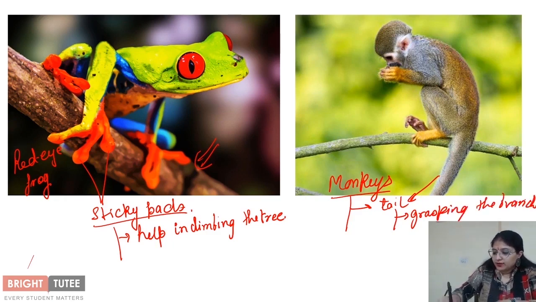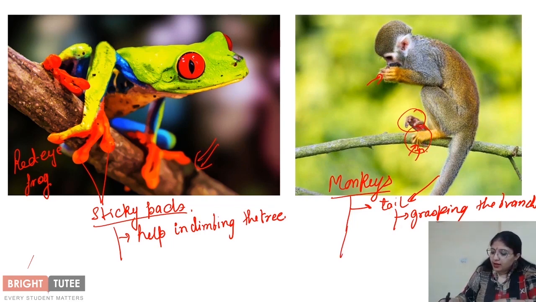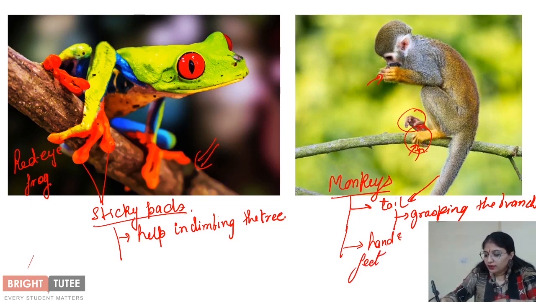Apart from that, you can see the hands and feet, as you can see over here, how this particular monkey is sitting easily on the branch of a tree because its feet are able to grasp the branch easily. So apart from the tail which helps in the grasping of the tree, they also have the hands and the feet which assist them. You can see how the feet over here are holding onto the branch while this particular monkey is sitting on this branch, right?